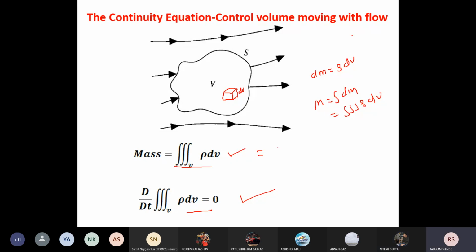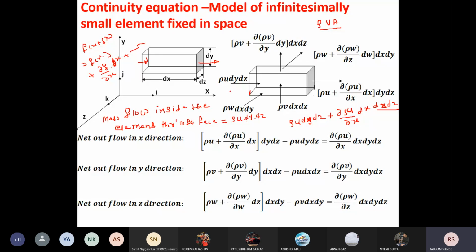Okay, I will go to the same thing. Now here rho u dy dz is the mass coming inside this small element through the left face in the x direction. Now we can write this Taylor series as the mass going out of this face in the x direction.